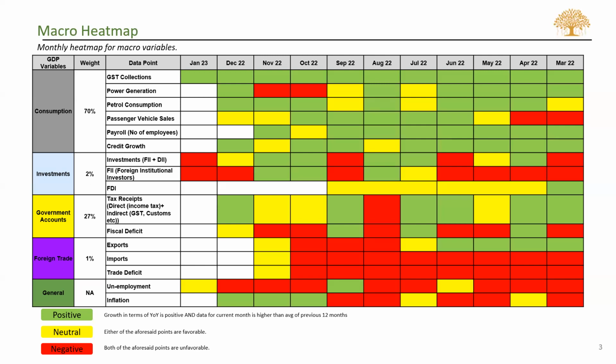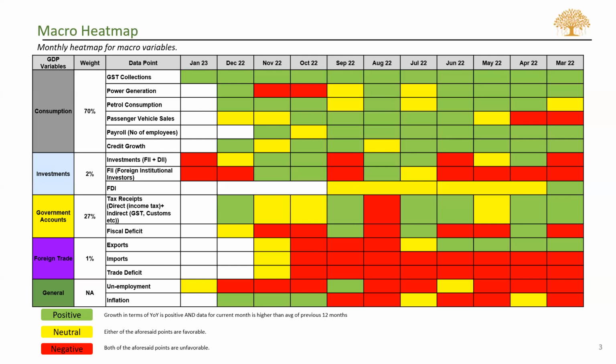Second is power generation. We have it for the month of December. Power generation is comparatively higher than the 12 months period. The current period growth for power generation is 19% on a year-on-year basis, while the average that we took for the last 12 months was approximately 7%. So it's a 12% increase as compared to the average power generation that we have.